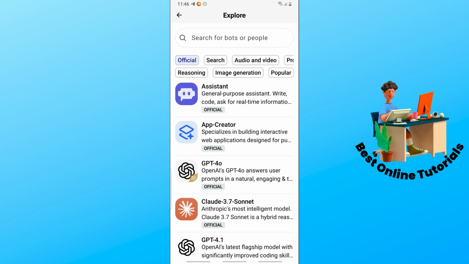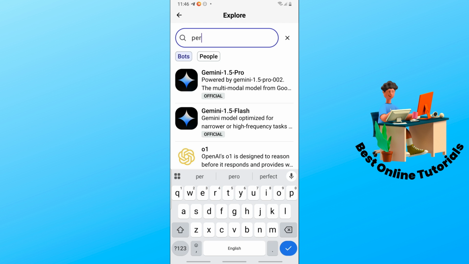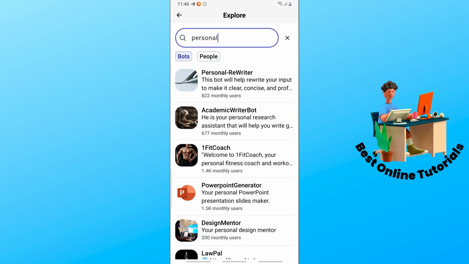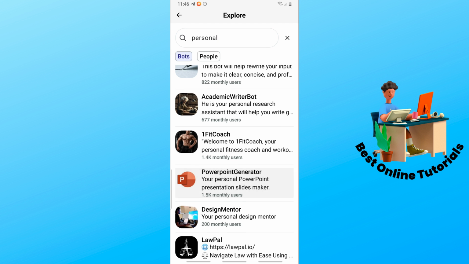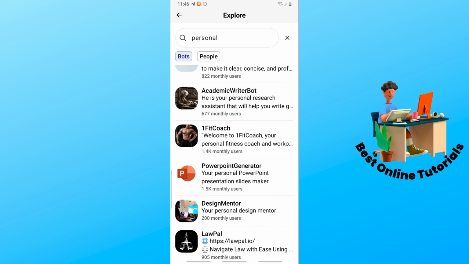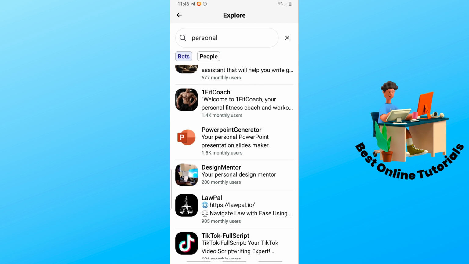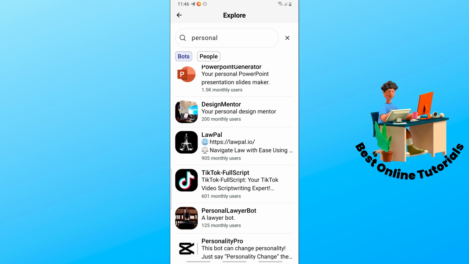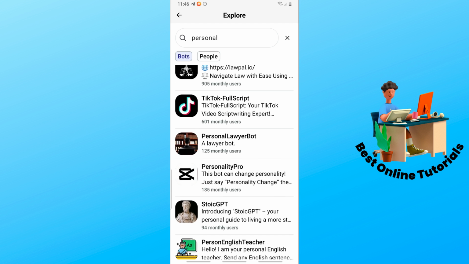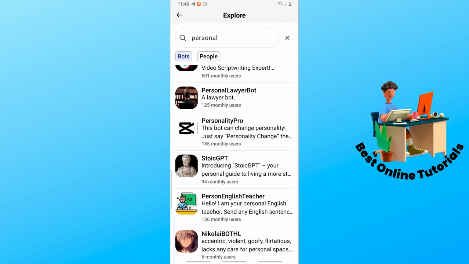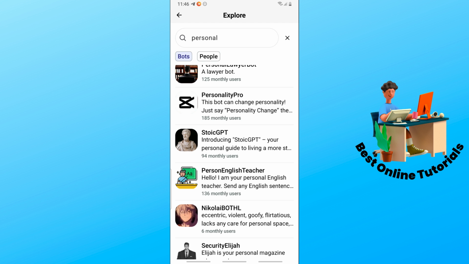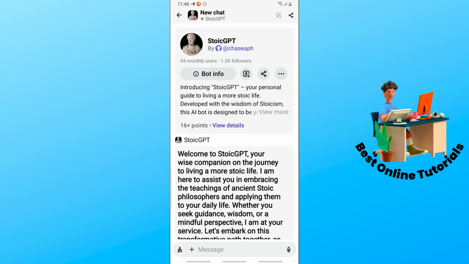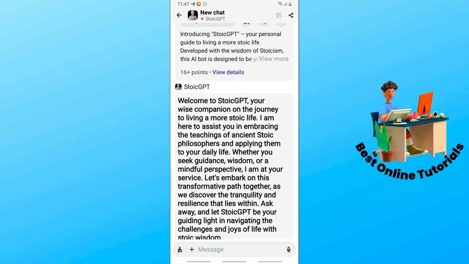So now from here, use the search bar and search for personal. And now from here, you will have multiple options that you could choose from. You will have academic, a personal coach, designer coach, a lawyer, even, and a TikTok full script. And most importantly, what I prefer is the Stoic GPT. So from here, this bot will give me a mindful perspective.